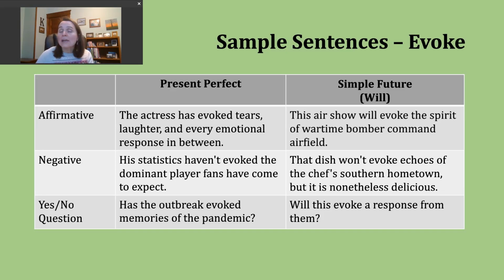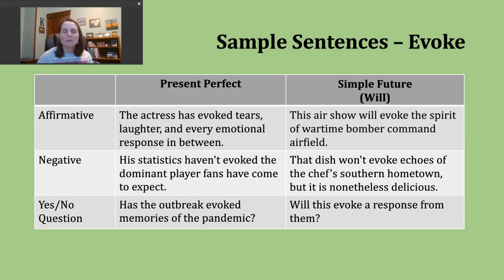A second way or reason people choose to use this verb tense is to talk about an action that started in the past and continues into the present. When we make sentences in the present perfect, we need to pay attention to our subject. Our form of the verb will change based on that subject. If your subject is I, you, we, or they, you're going to use have and then the participle form of the verb. If your subject is he, she, or it, use has and then the participle form of the verb.